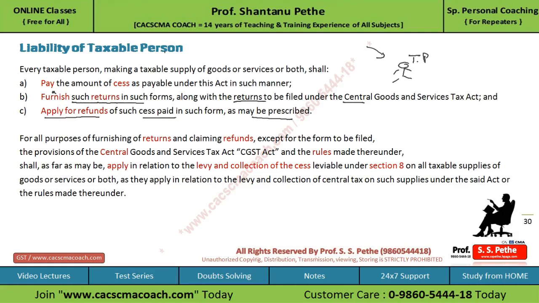Further, they say that for all the purposes of furnishing of return and claiming the refund, except for the form to be filed, the form will be prescribed under the Compensation Act only.